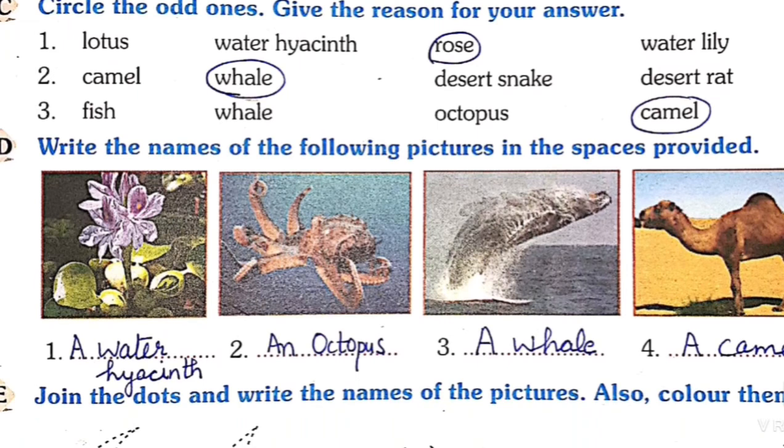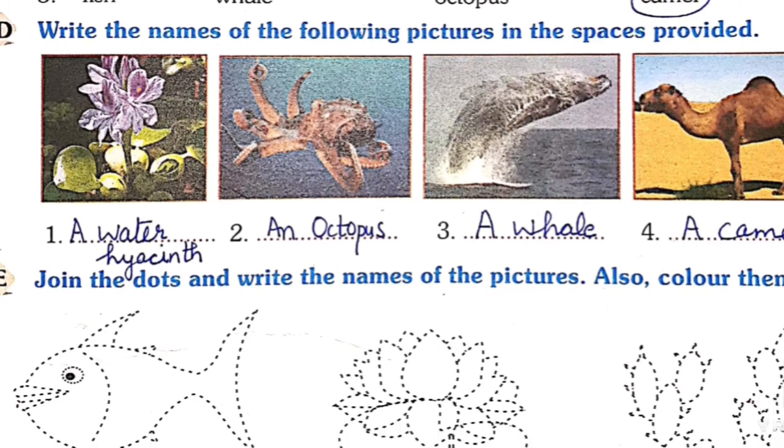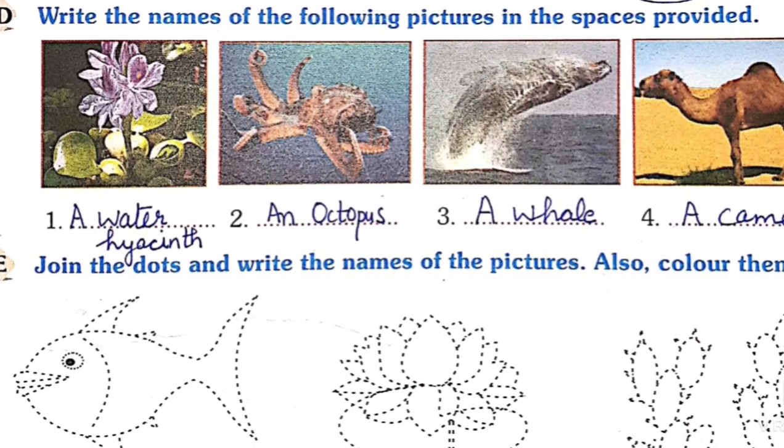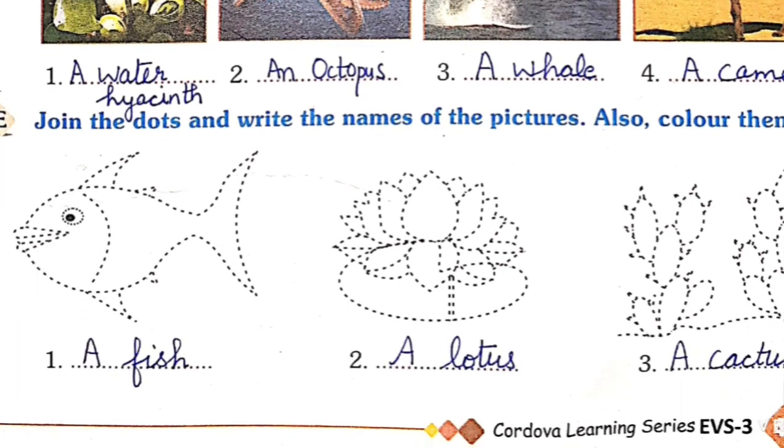Circle the odd one. Lotus, water hyacinth, rose, water lily. The answer will be rose. Camel, whale, desert snake and desert rat. The answer will be whale. Fish, whale, octopus, camel. The answer will be camel. Write the name of the following pictures in the space provided. The first picture is of an aquatic plant, a water hyacinth. Second is of an octopus. Third is a whale. And the fourth one is a camel. Now join the dots and write the name of the pictures. The first picture is of a fish. Second is a lotus and third is a cactus.